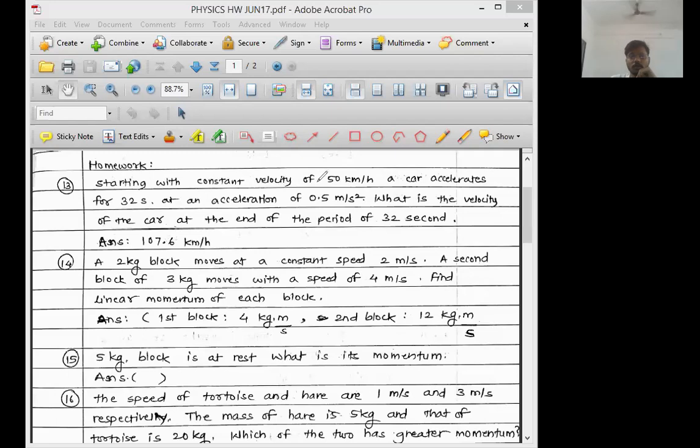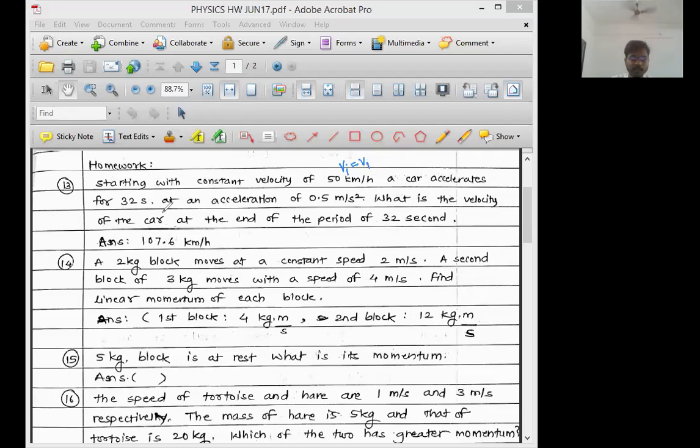Starting with a constant velocity of 50 kilometer per hour. This means this is your initial velocity, v1 or vi. They have said starting with constant velocity, so initially the velocity was constant, which was equal to 50 kilometer per hour.